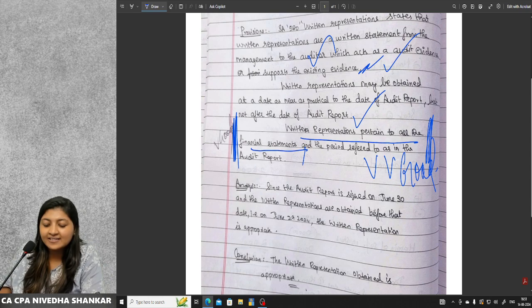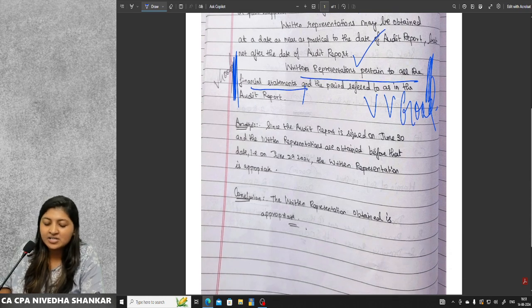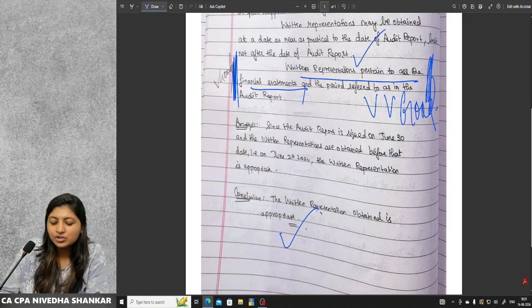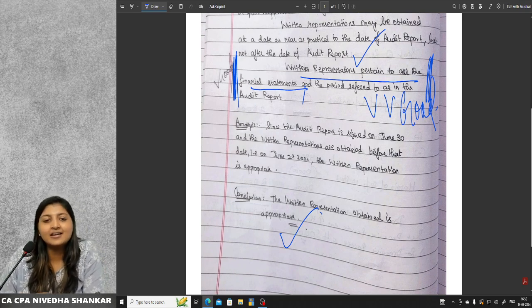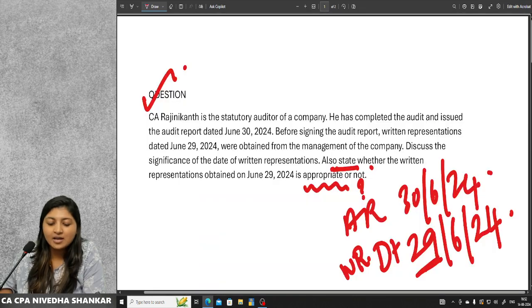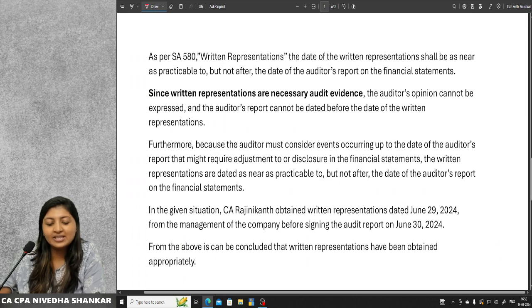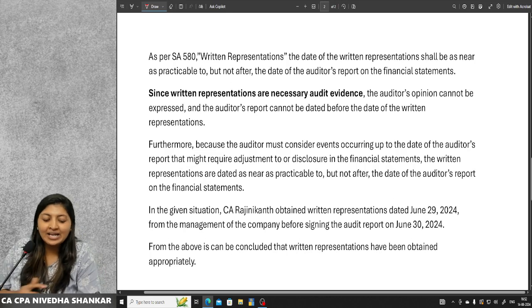Now in the analysis they are saying, since the audit report is signed on June 30th and the written representation is obtained before the date, the written representation is appropriate. So the conclusion is also clear that the written representation is appropriate. Now coming to the suggested answer, this is the RTP question for this attempt, the September attempt. Now in the suggested answers, let's quickly read through it.